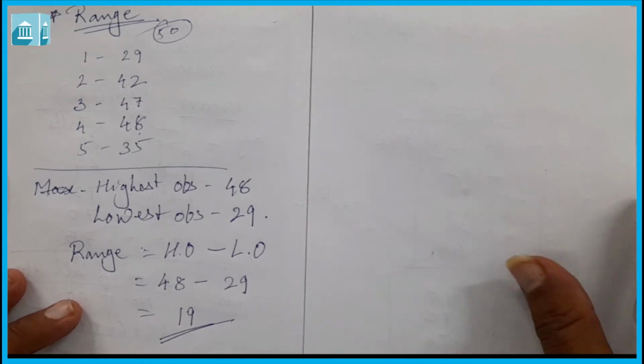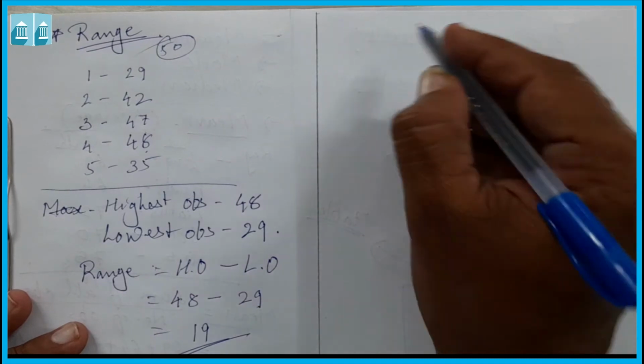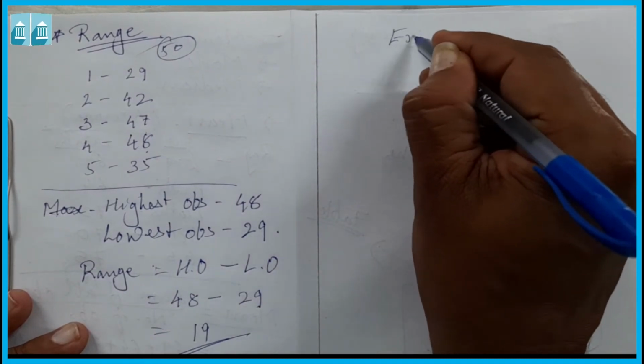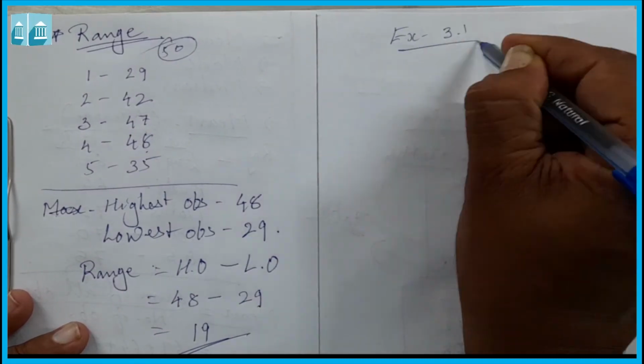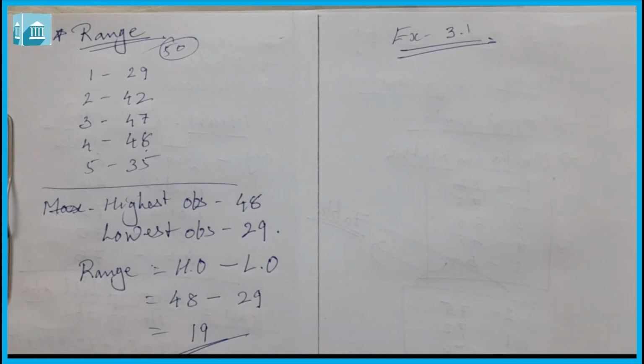Now let us come to exercise 3.1. In exercise 3.1, question number 1 is to find the range of the height of any 10 students of your class. That we are not doing now. Let us begin from question number 2.